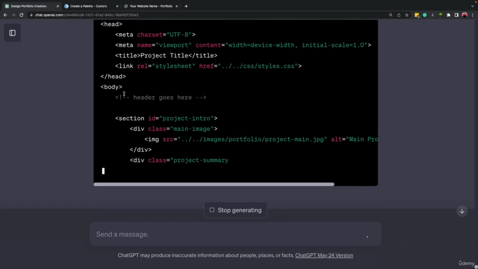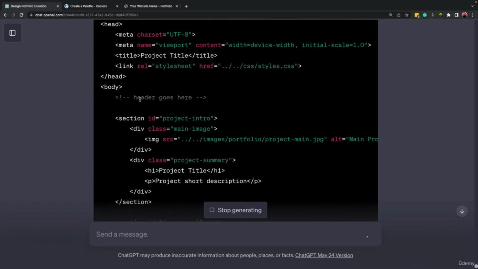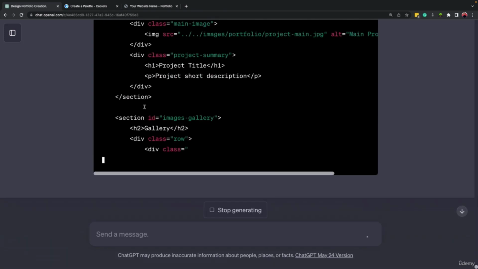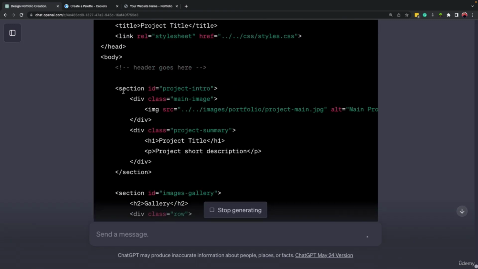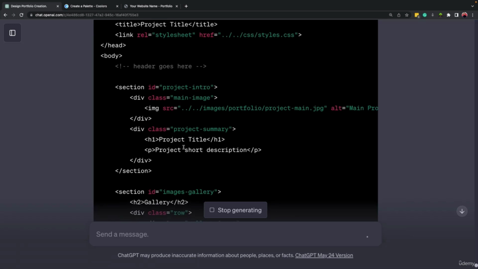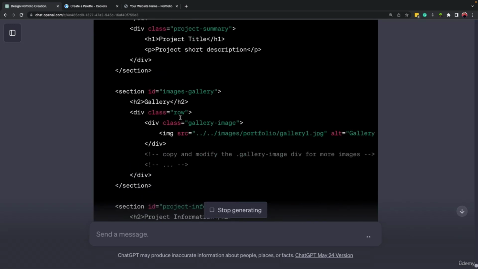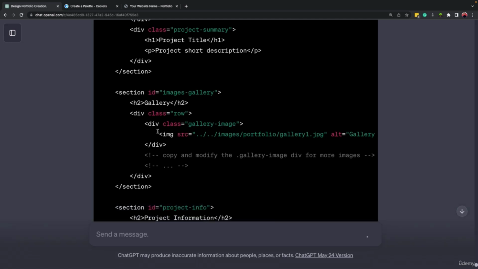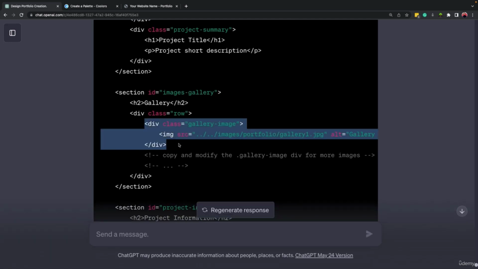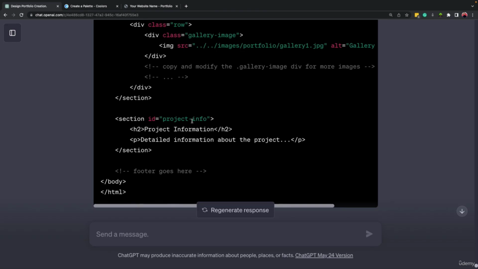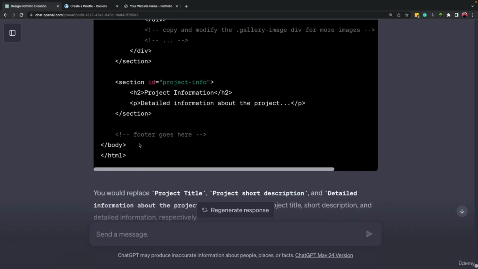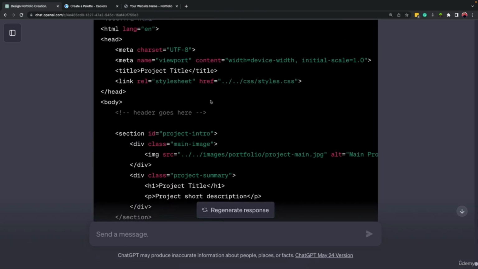So here is the HTML code for it. It's not repeating the code for the header, so it just put the place of it so we know what we should do. And it's just writing the section. So this is the intro section. We have the image, and the project title and the description. After that, we will have the images, and if you want to have, for example, more images, we have to copy and paste this part. And then we have the section for the information. So this is the HTML code for it.